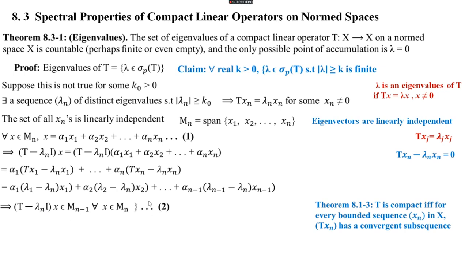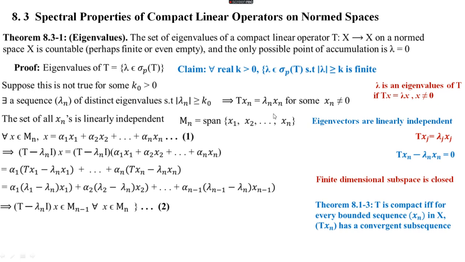And this together is denoted by equation 2: for every x belongs to Mn, T minus lambda n I of x belongs to M n minus 1. Then we get Mn. Mn is span of x1, x2, etc., xn. For each natural number n, we get Mn. So we get a sequence of subsets Mn like this.